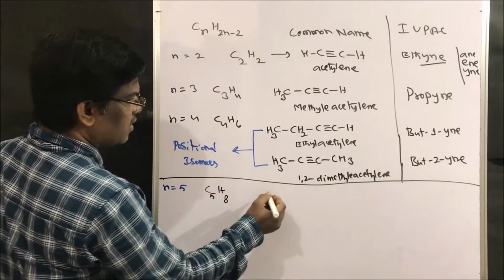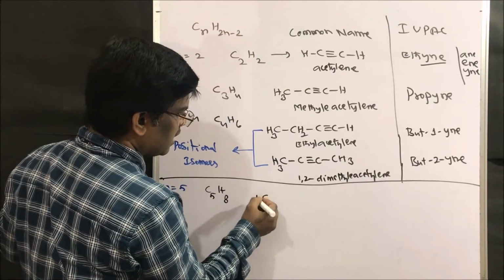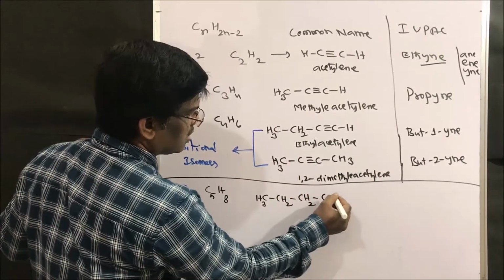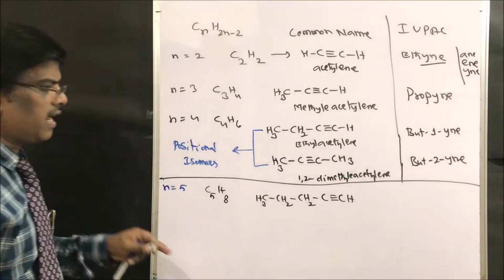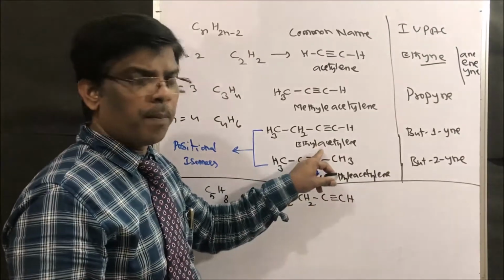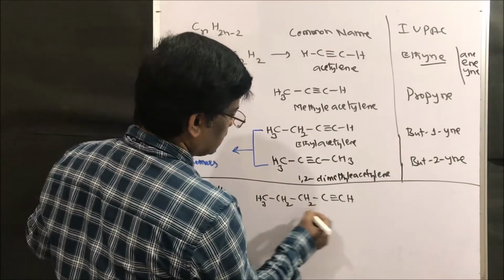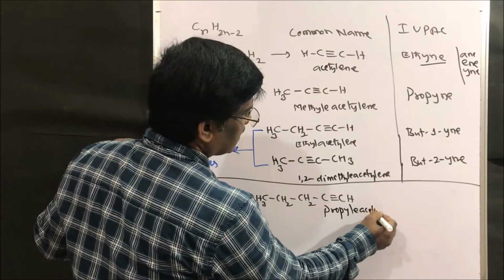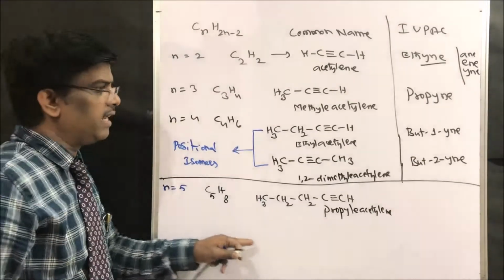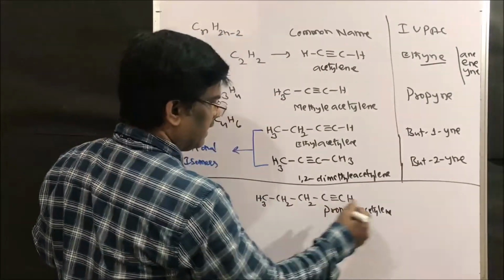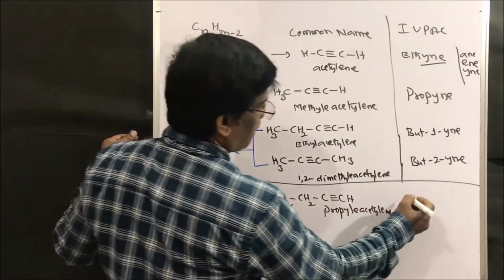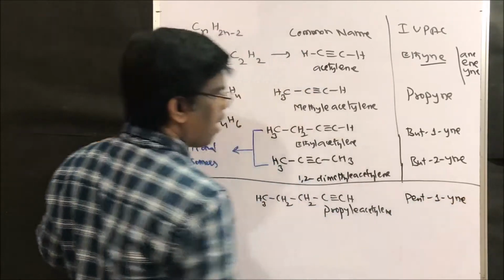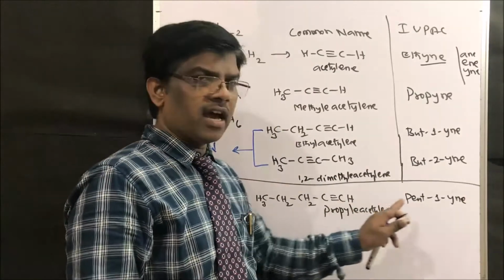C5H8, right friends? Let us write CH3-CH2-CH2-C≡CH. The common name is propyl acetylene, and the IUPAC name is pent-1-yne, with 5 carbons.